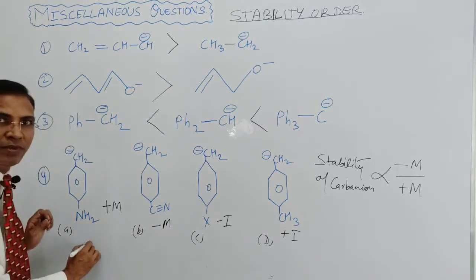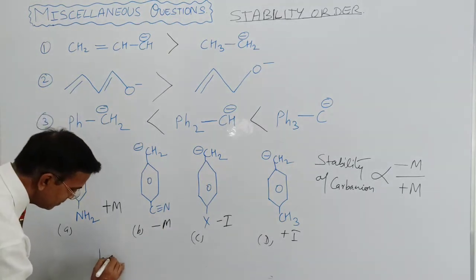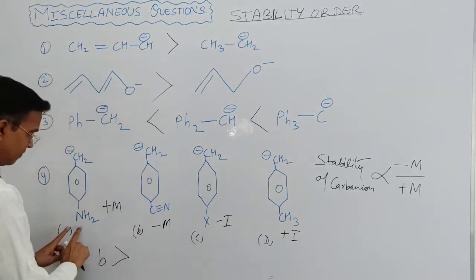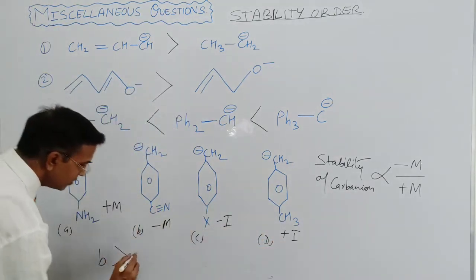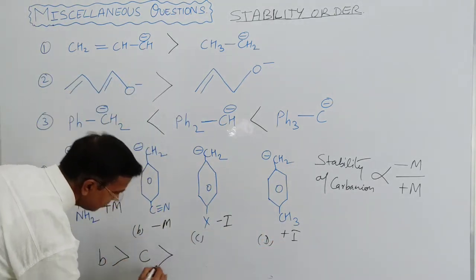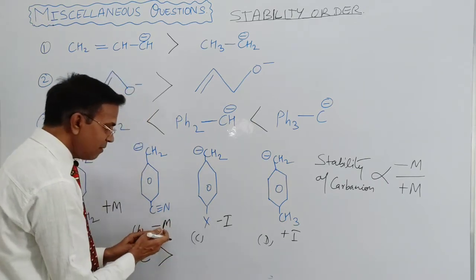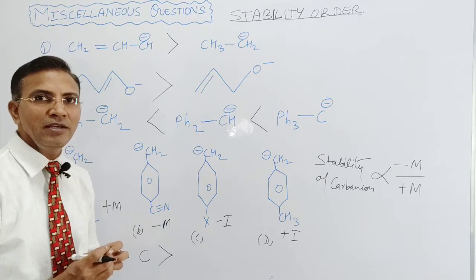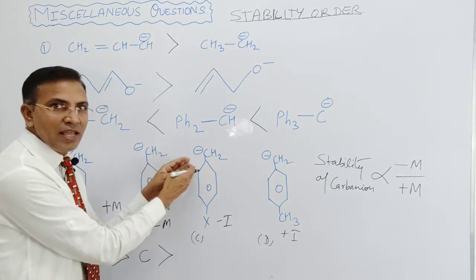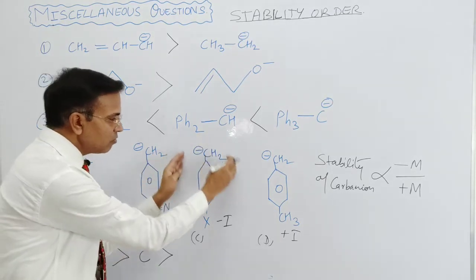The stability order will be B, then the plus M, plus I, minus I effect. So C, because the minus M, minus I attract the electrons and decrease the electron density in the group.